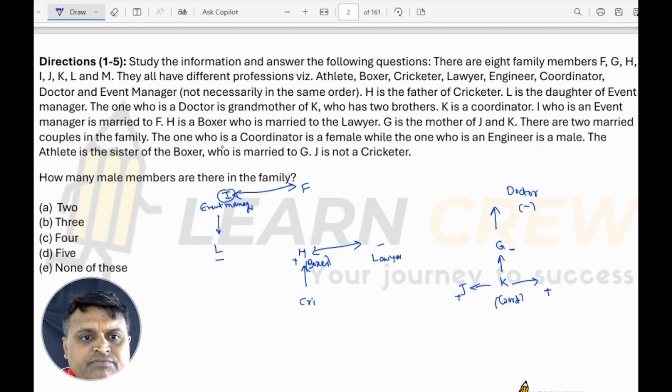Next, the one who is coordinator is a female, while the one who is an engineer is a male. Okay, this is what is given. Next, the athlete is the sister of the boxer.